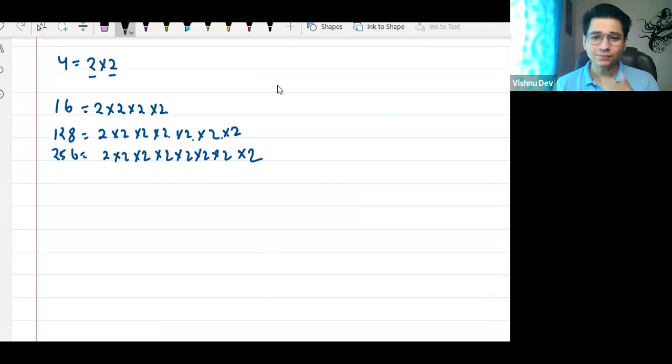Okay. If I have to write in factors, ठीक है, 2 into 2 we can write, but there's a shortcut, right? See, think about it. When you talk about 256, how many times is 2 multiplied? 1, 2, 3, 4, 5, 6, 7, 8. How many times is it multiplied? 8 or 9? Wait, okay, sorry, it is 8. It is not 9, it is 8. है ना? 8 times, right?